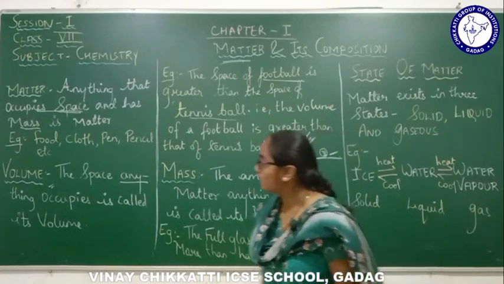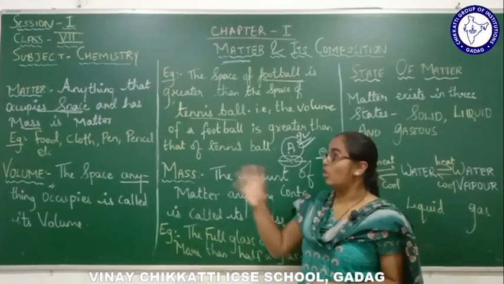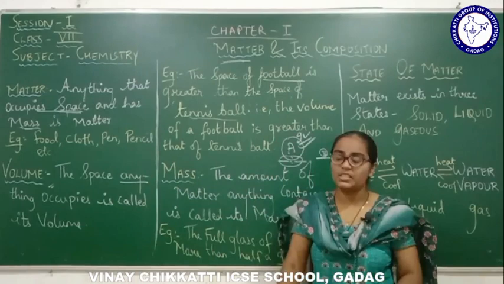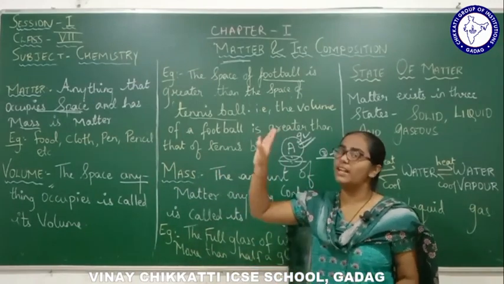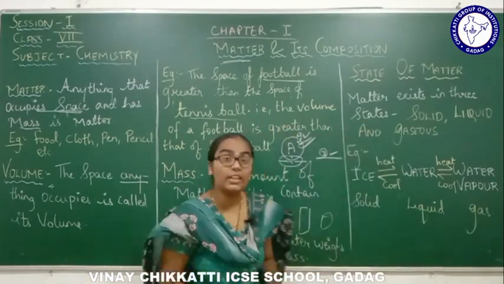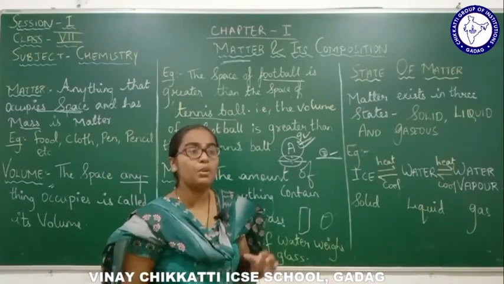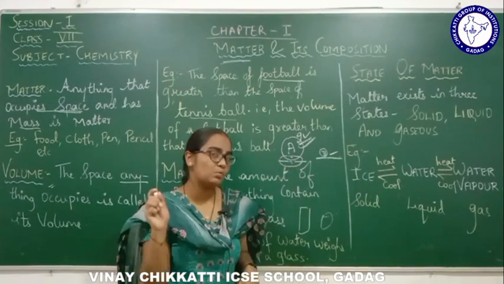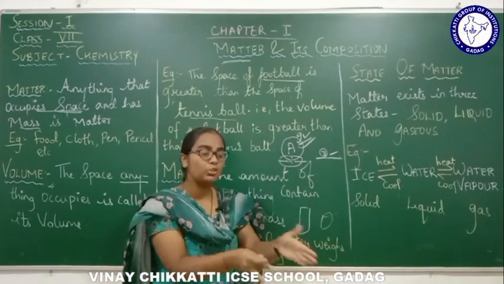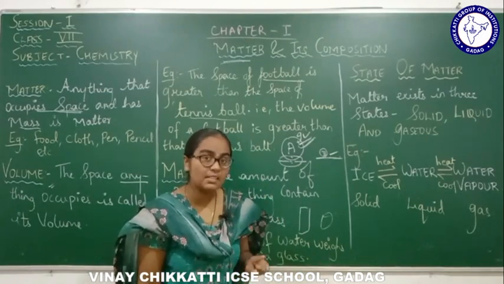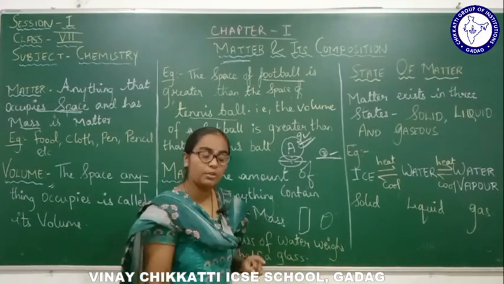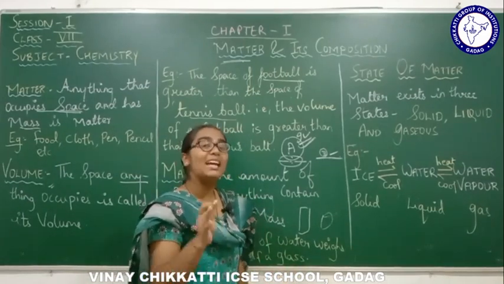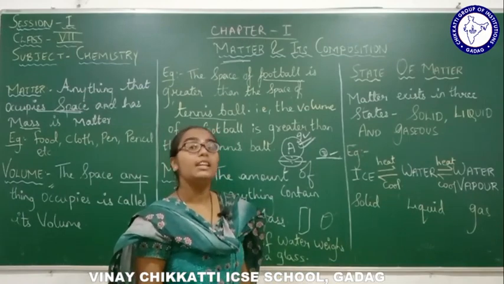Now what is volume? Volume is nothing but the space that anything occupies. Any substance which occupies space has volume. For example, we took an amazing example of a football and a tennis ball, right? The football is greater in size and the tennis ball is smaller. When you keep these balls on the ground, which will occupy more space? Obviously the football will occupy more space. Therefore we consider that the football has a greater volume than the tennis ball.